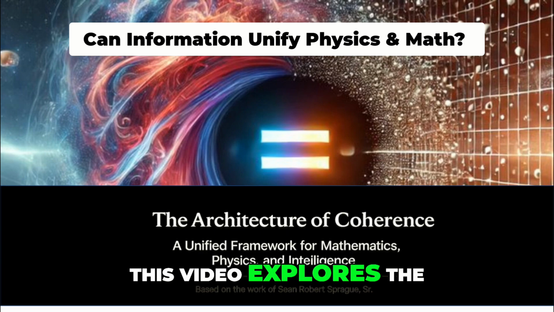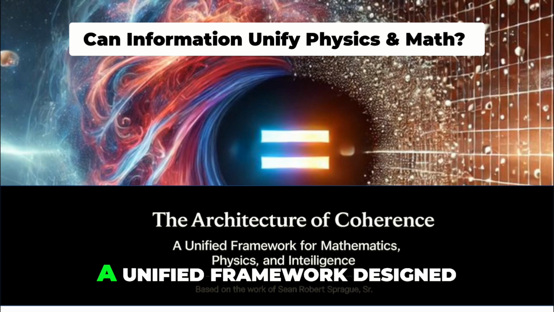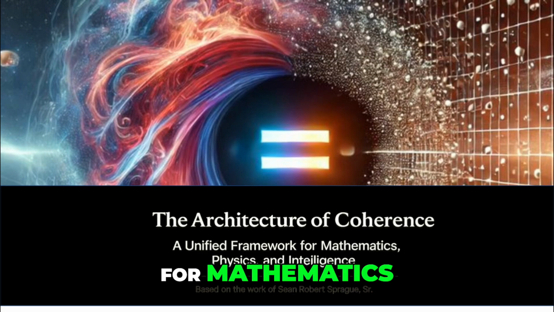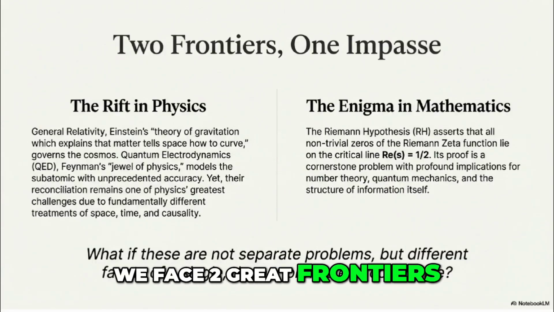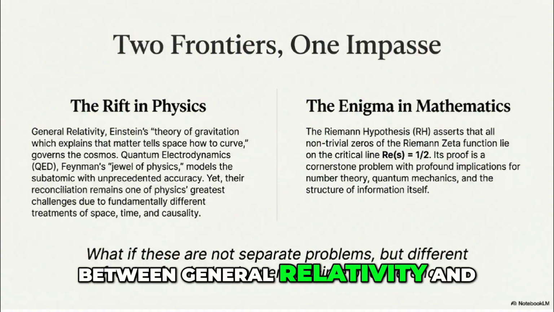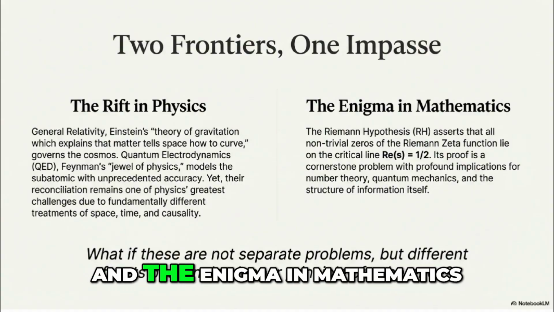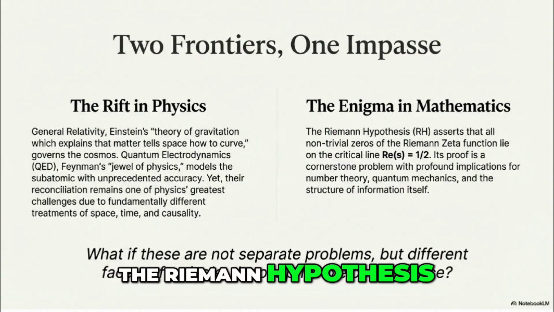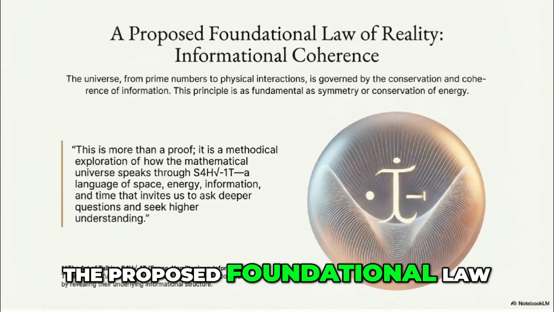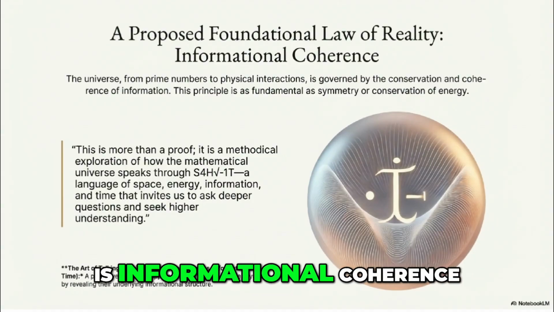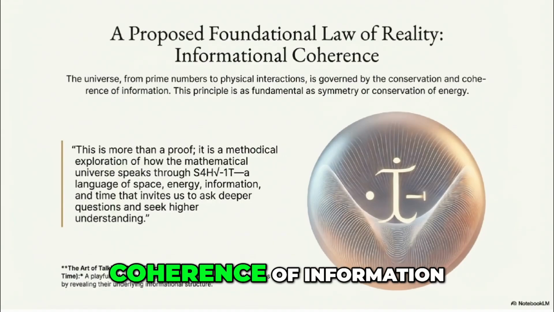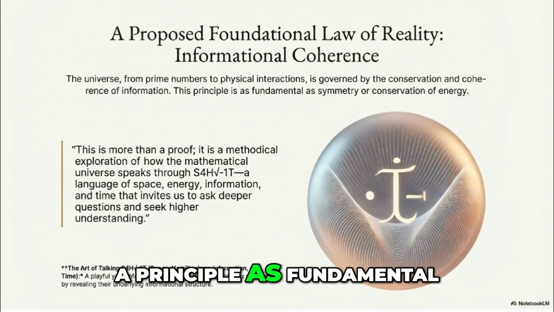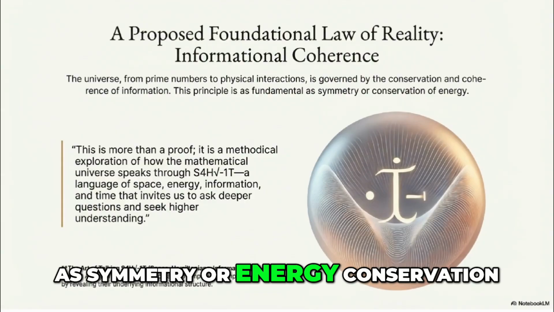This video explores the architecture of coherence, a unified framework designed for mathematics, physics, and intelligence. We face two great frontiers, the rift in physics between general relativity and quantum electrodynamics, and the enigma in mathematics, the Riemann hypothesis. The proposed foundational law is informational coherence. The universe is governed by the conservation and coherence of information, a principle as fundamental as symmetry or energy conservation.